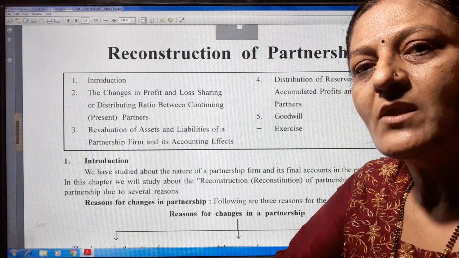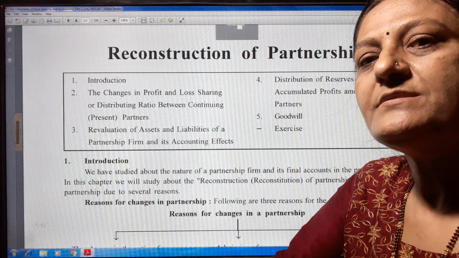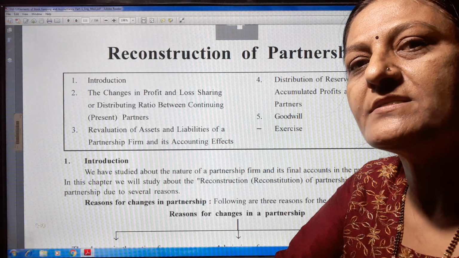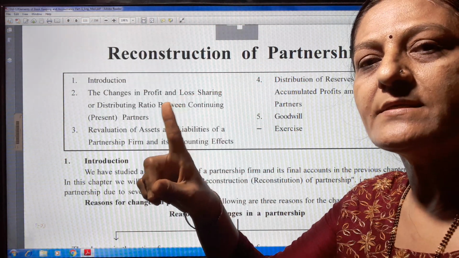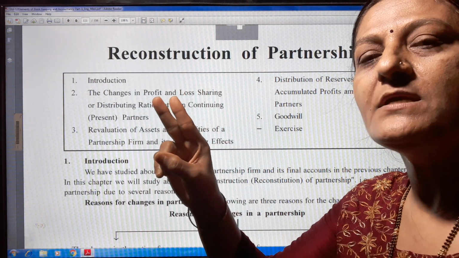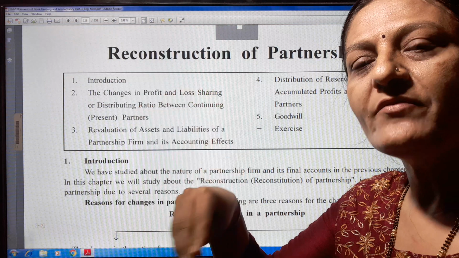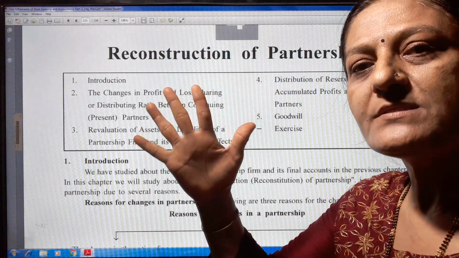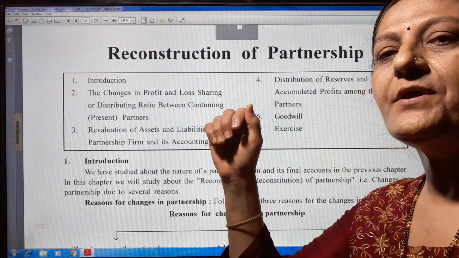Section C, question number 22, 3 marks. Means total weightage of this chapter is 5 marks: 1 mark from section A, 1 mark from section B and 3 marks from section C. So let us start chapter number 4.